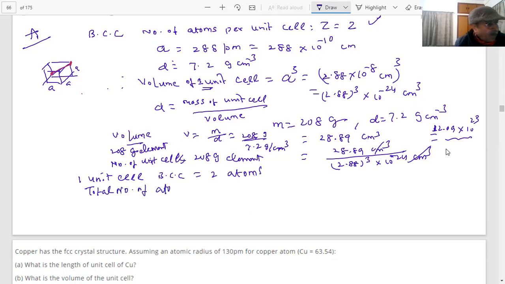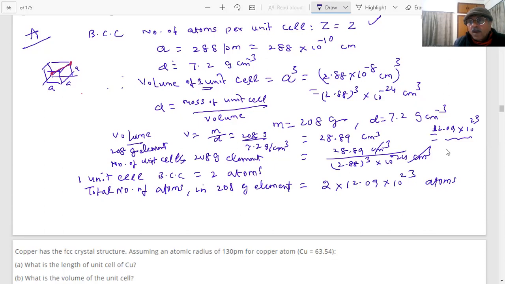12.09 into 10 to the power 23 into 2. What is the total number of atoms in 208 gram of the element? 2 into 12.09 into 10 power 23 atoms. How much is it coming? 24.18 into 10 power 23 atoms.